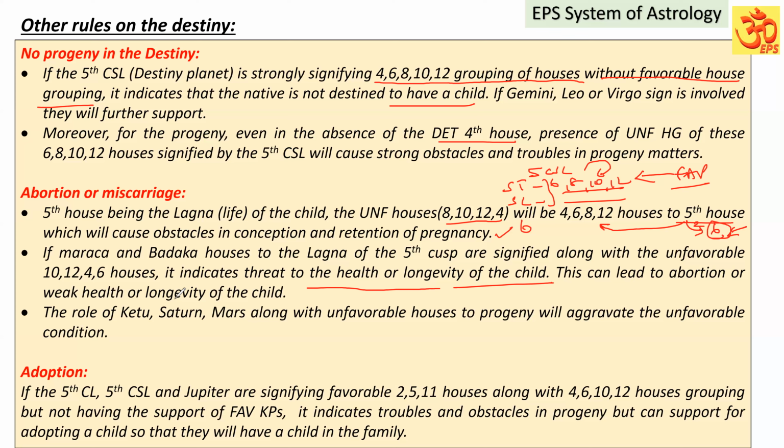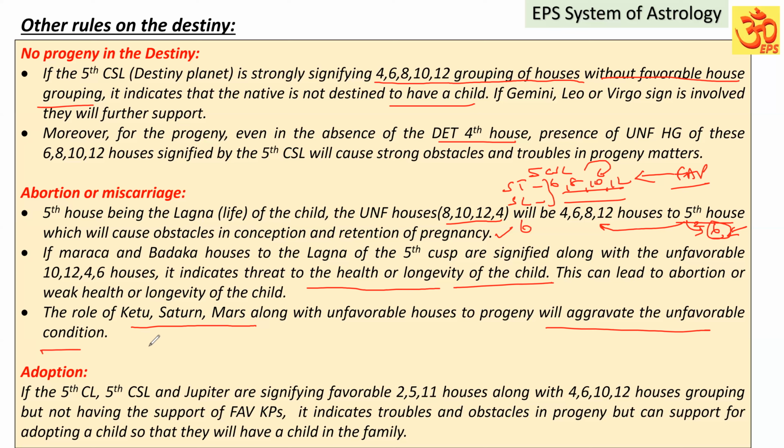Suppose the child is born. You have to keep that in mind. Depending on the signification, it will vary. The role of Ketu, Saturn, Mars, along with the unfavorable houses to the progeny, these houses will aggravate the unfavorable condition, because Ketu and Saturn are all abortive planets.